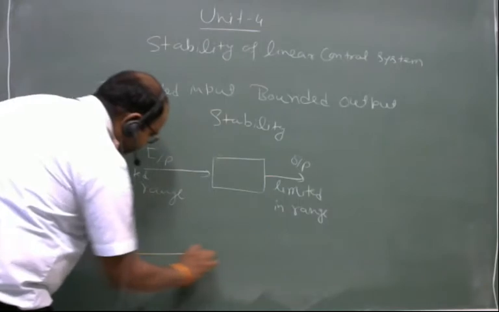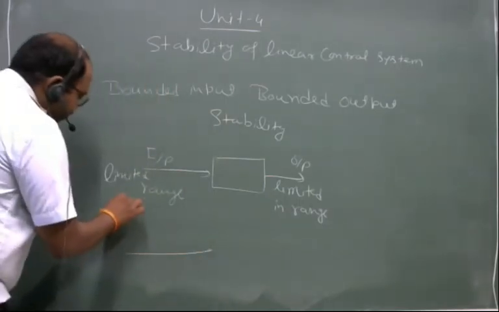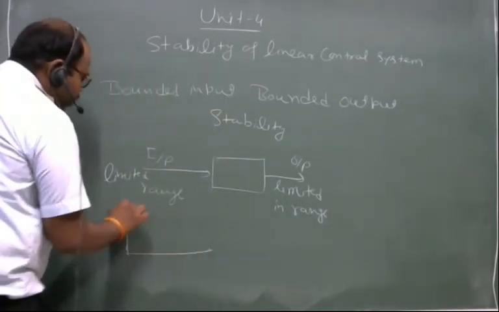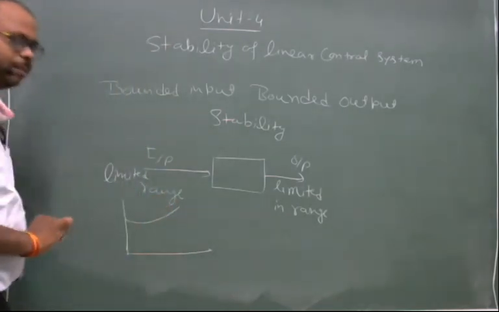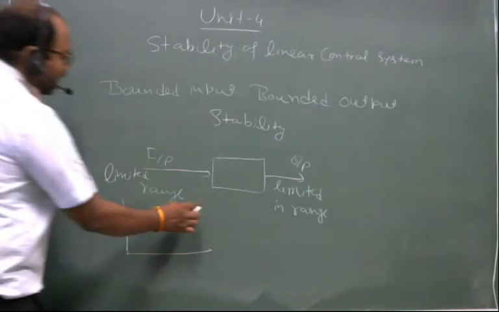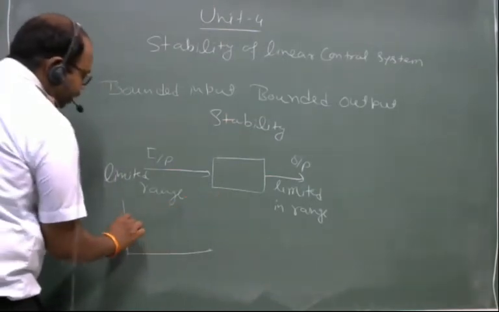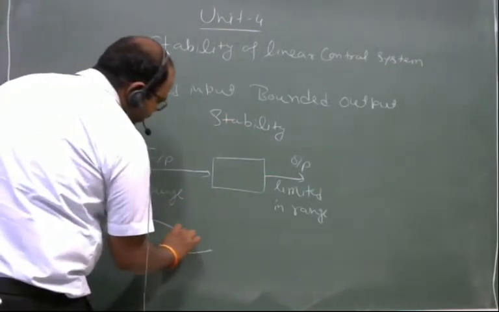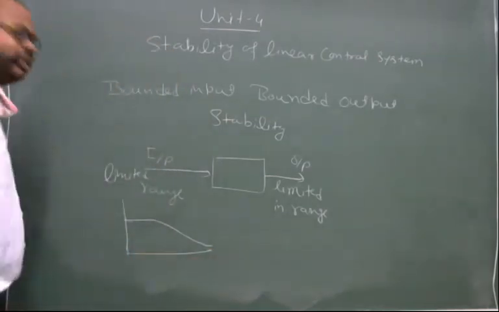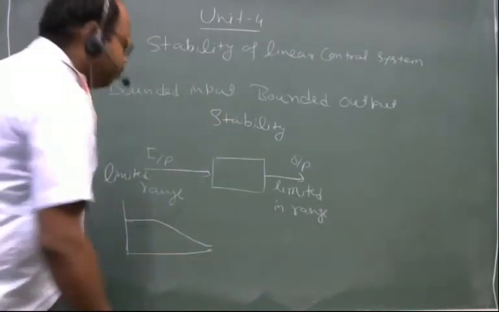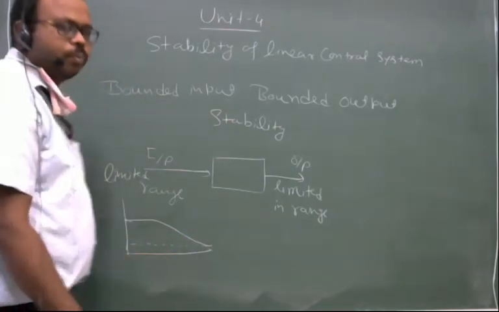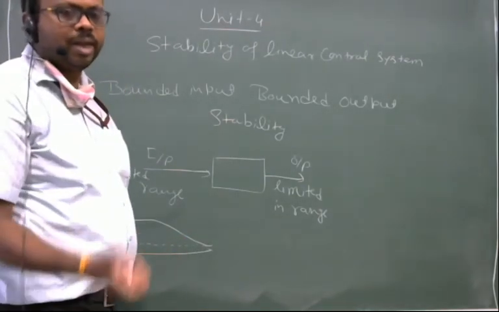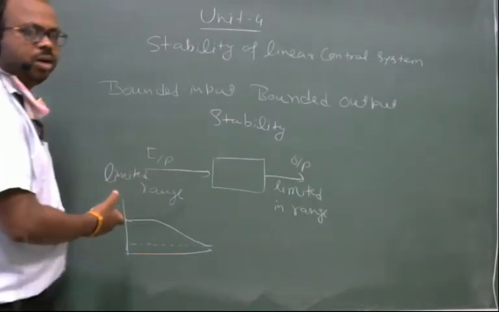As time reaches infinity, the magnitude of input should not increase up to infinity. If as time increases up to infinity, the magnitude decreases up to 0 or up to a certain value, then the input is bounded.